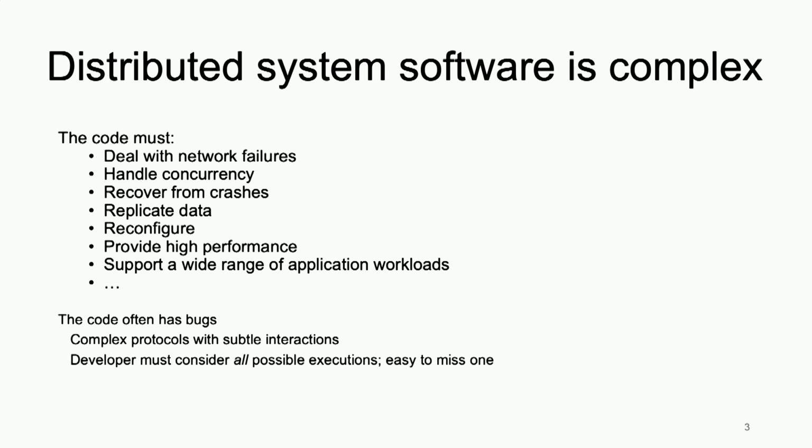And so it turns out, it's actually hard to get this kind of software correct. There are basically complex protocols that interact in different ways, and if you think about it from the developer's perspective, the developer has to consider many possible executions or many possible interleavings and reason about all of them. And it's very difficult to test for those. And so in practice, people actually make bugs. There are quite a number of bugs in these distributed systems.